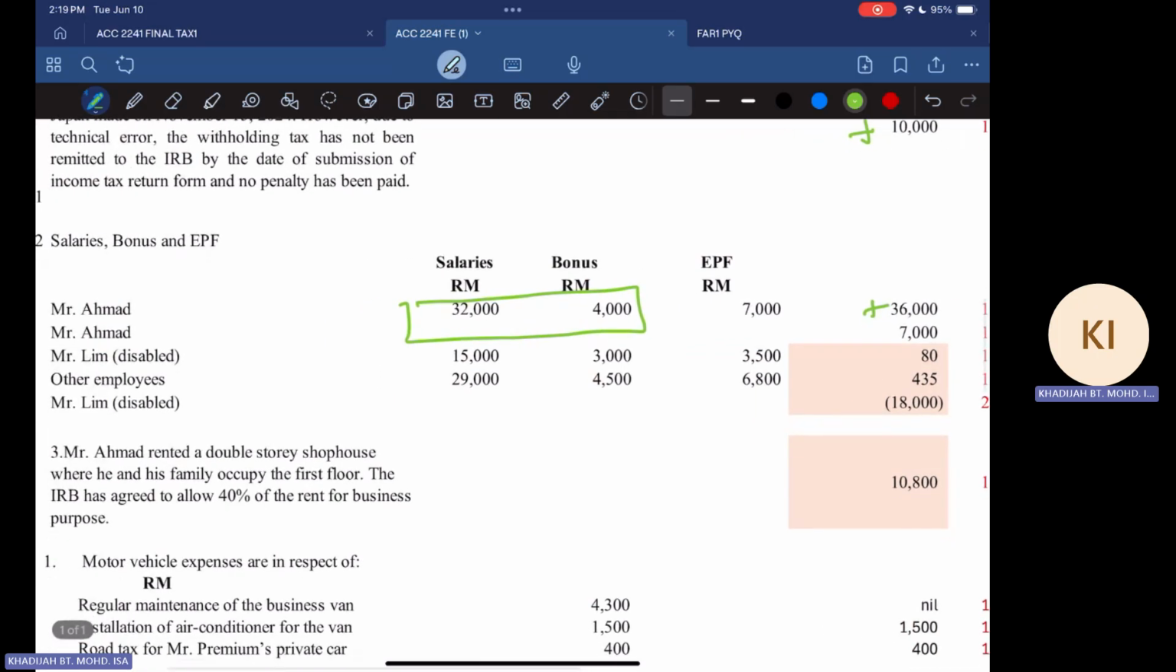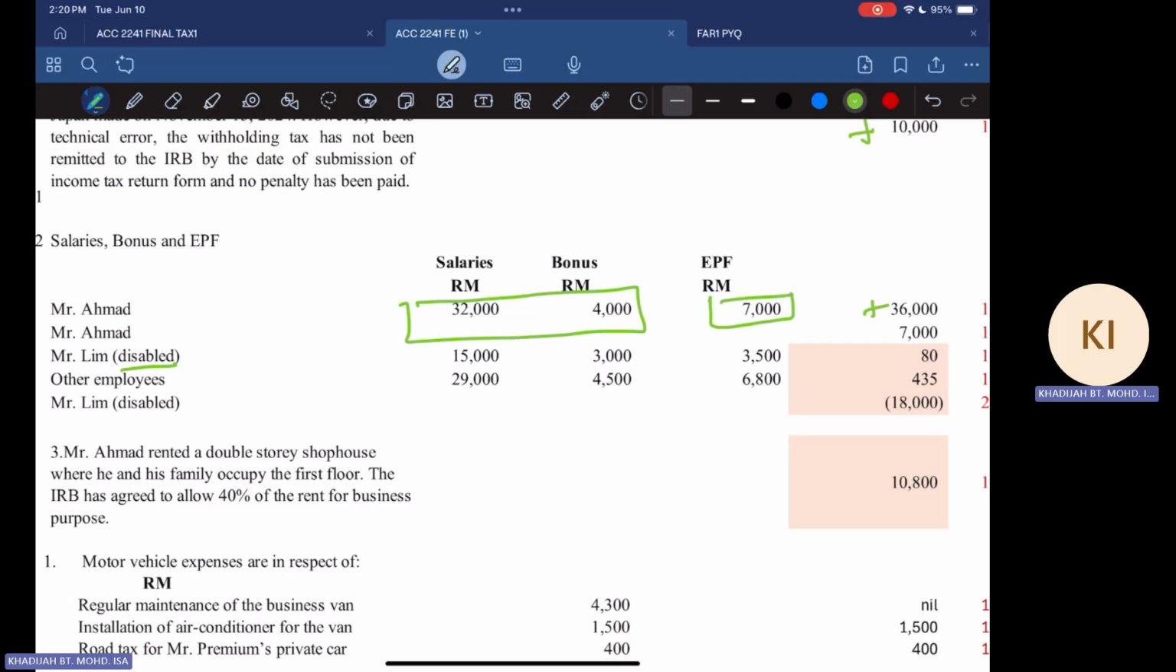However, the payment of 7,000 is also not allowed, because this is the payment by the company to Mr. Ahmad's EPF account. So you have to add back that 7,000. That is regarded as a private expense as well by the enterprise. Okay, and then the second one is that we have a payment to Mr. Lim, who is a disabled person.